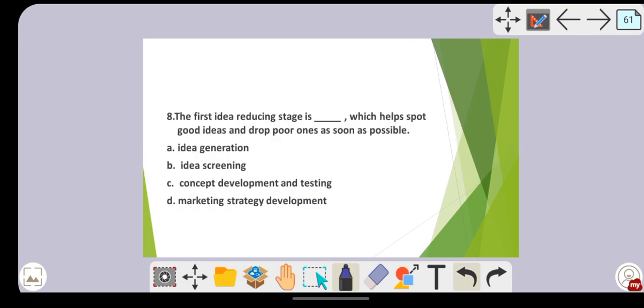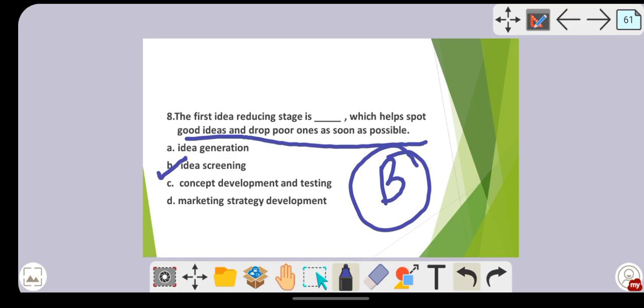Next one: the first idea-reducing stage, which helps us to spot good ideas and drop poor ones as soon as possible. Here they are telling you to spot good ideas and drop poor ones. So this is a hint for you all. Obviously, I hope you know it is idea screening. In idea screening, you are going to pick good ideas and drop the bad ideas.